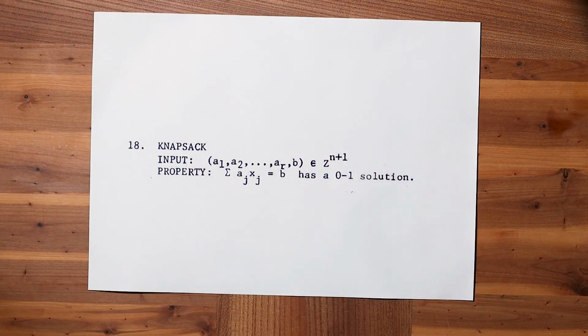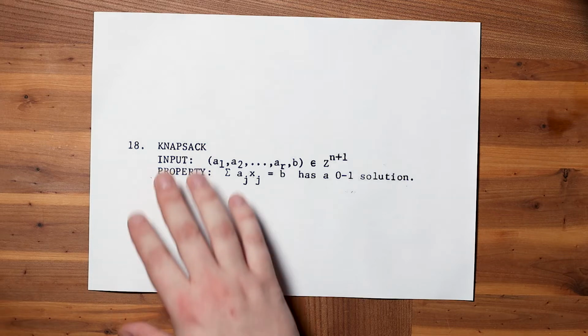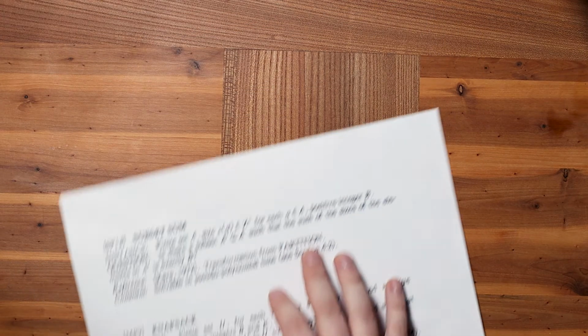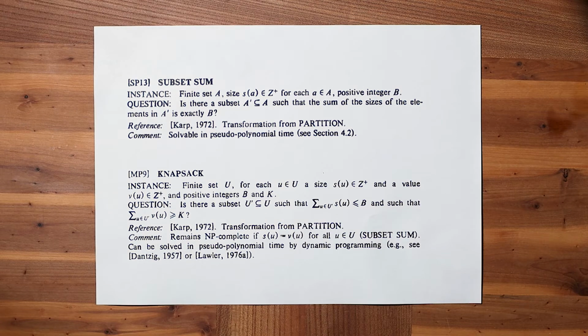We get n non-negative integers a_j, and one more non-negative integer b. And we're asked the question, does any subset of them add up to b? Wait, this is not what I call Knapsack, I would call this subset sum. Let's have a look at Garey and Johnson's Computers and Intractability. They have another important list of NP-hard problems. And there it is. They call Karp's version subset sum. And their Knapsack. That's what I expected.